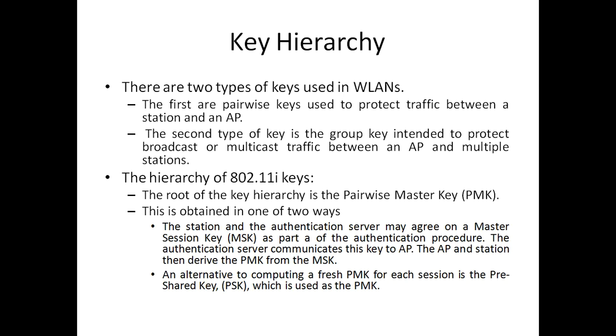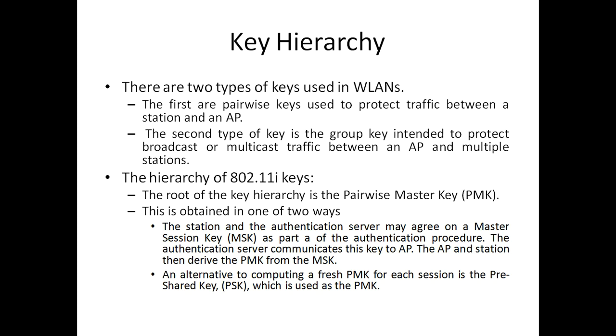So next one is the key hierarchy. There are two types of keys which are used in the WLAN. The first one is the pairwise keys and the second one we call the group key. The pairwise keys are used to protect traffic between the station and an access point. The second type of key is the group key, which is intended to protect broadcast or multicast traffic between an access point and multiple stations.